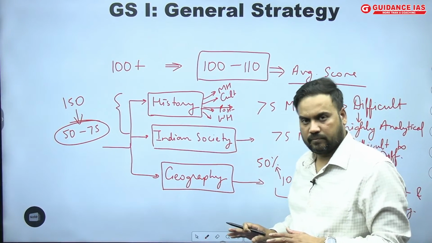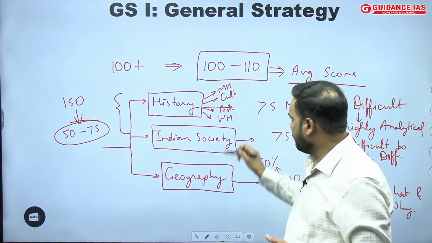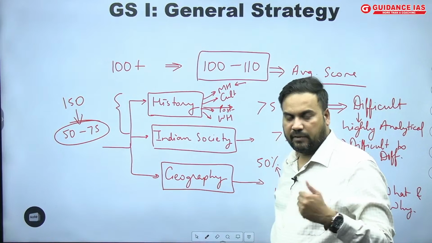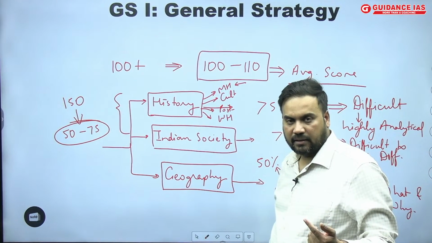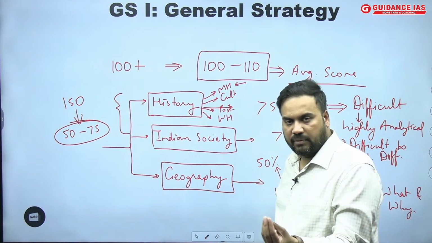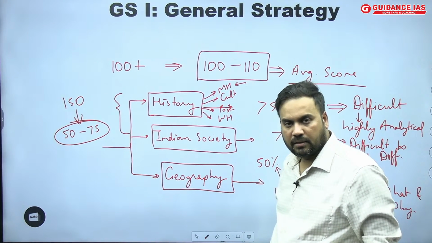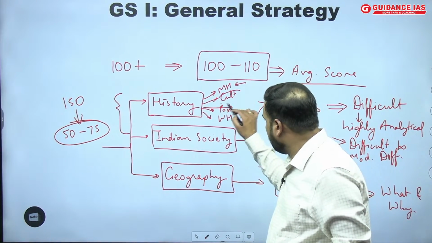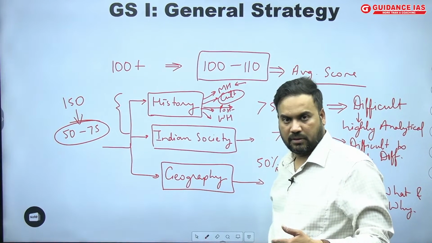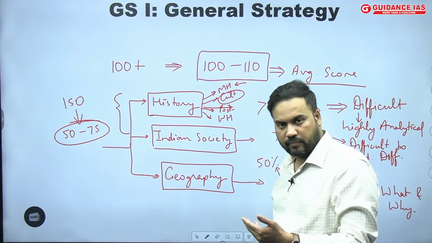It should not be done. Because if you look at modern history, for example, you have already studied it well for the prelims. And the number of questions, even in mains, hardly one or max 2 questions are asked from modern history. In fact, you will find there are more questions from culture these days compared to modern history.